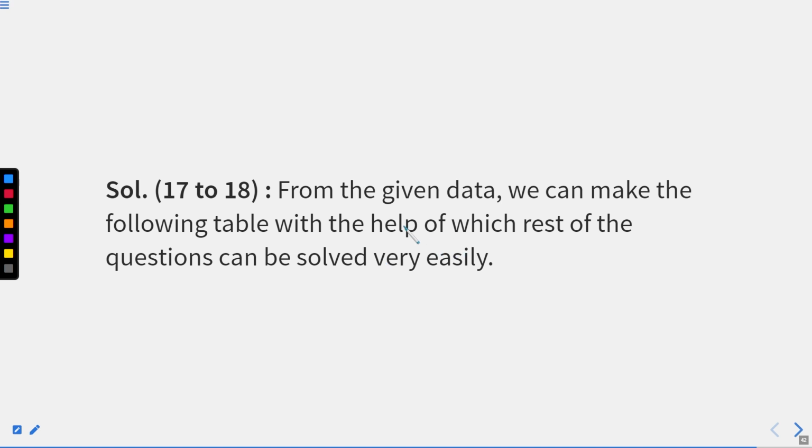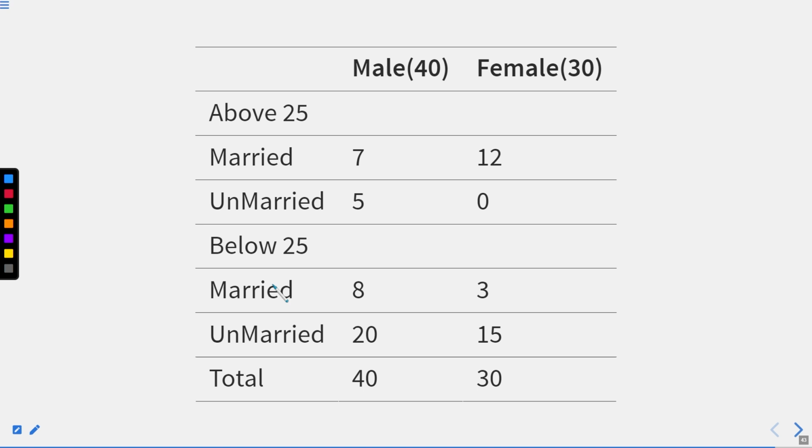Now from the data given, we start with the solution part. From the given data, we can make the following table with the help of the concrete data that is given, right? The columns are either male or female. We know that 40 males are there because 30 females are already specified in the first statement. So out of 70, 30 are female, so the remaining will be male, that is 40. I hope this is clear.